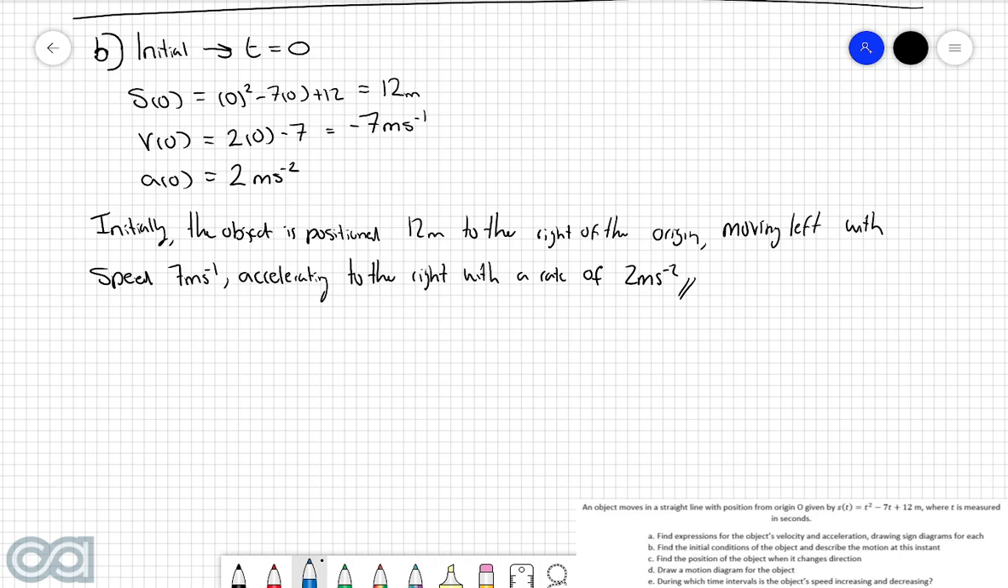Now, what we notice about this final answer is that we have all the information that we found in these three calculations here. For the initial displacement of 12 meters, we are saying that it's positioned 12 meters to the right of the origin because it's a positive value. For the initial velocity of negative 7 meters per second, we're saying that it's moving left because the value is negative, with a speed of 7. And then finally, with the initial acceleration equal to 2 meters per second squared, we're saying that it's accelerating to the right, because once again, it's a positive value, with a rate of 2 meters per second squared. So in each of these three descriptions, we have given both a direction and a size for each of the quantities.